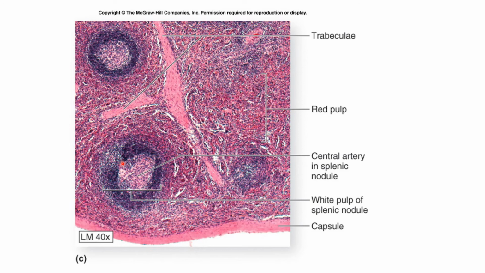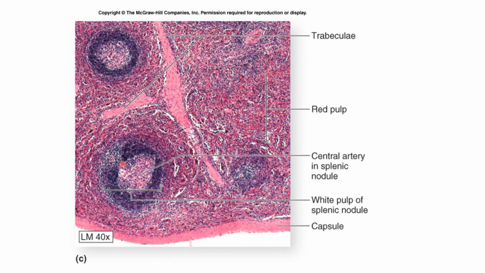The central artery lies eccentrically in the white pulp, so it is not central. The name is a misnomer. There is an eccentric arrangement of the central artery. It is surrounded by the peripheral lymphatic sheath. A localized expansion of this peripheral lymphatic sheath is called a nodule.